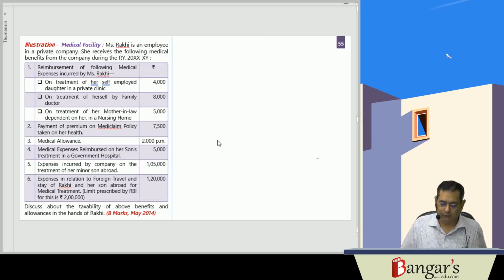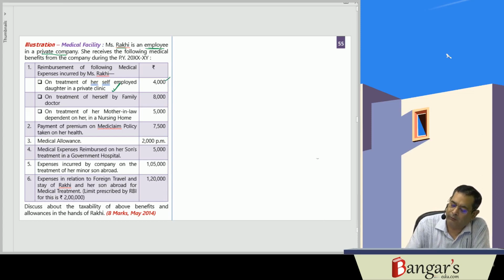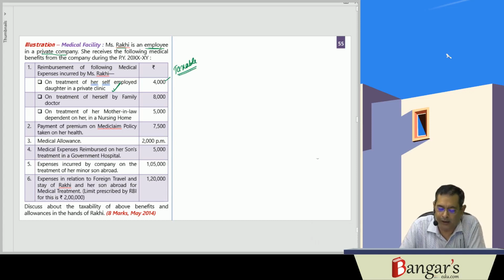Now we are discussing one question. Miss Rakhi is an employee of a private company. She receives the following medical benefits from the company during the previous year. Reimbursement of the following medical expenses incurred by Miss Rakhi on treatment of her self-employed daughter in a private clinic. So if the treatment is in a private clinic, it is what? Taxable. This will be taxable. Then treatment of herself by a family doctor, this will also be taxable.